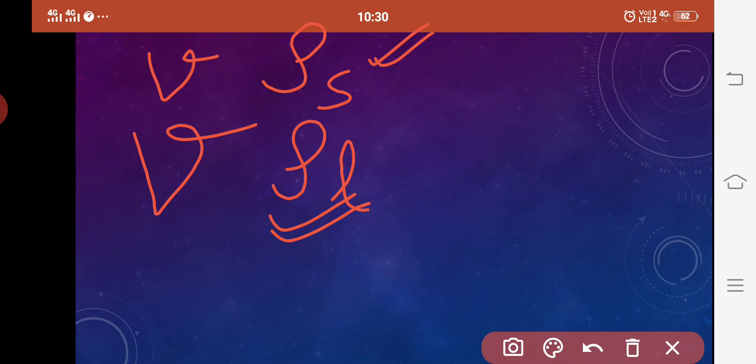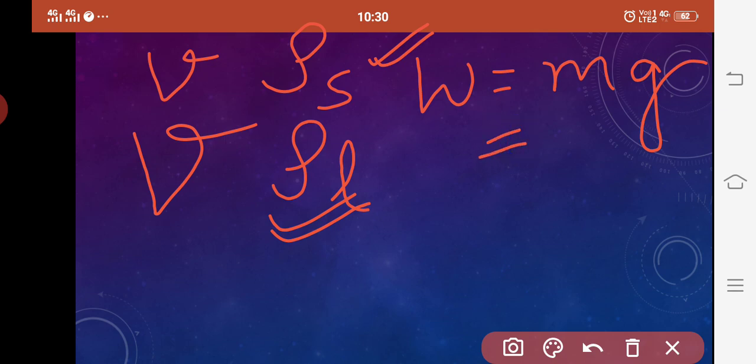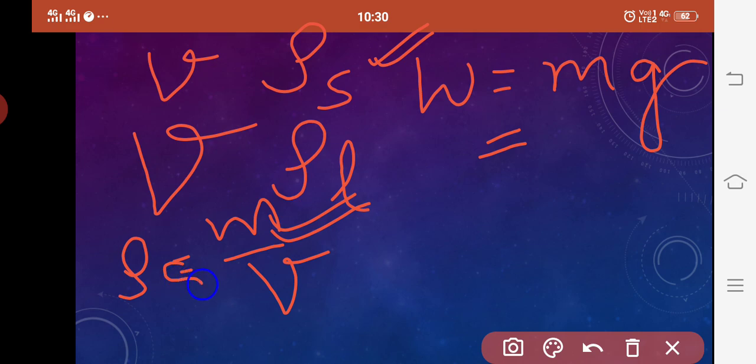Now we know that when a solid is placed in a liquid, it exerts a downward force due to its weight, and we know weight is equal to mass into acceleration due to gravity. This was the formula. And we know mass is equal to what? By density, what we have? Mass upon volume. Okay, now if I consider this to be rho s, because weight is because of the solid, so here we will consider the density of solid. Okay, so here we will consider rho s, and here we will consider capital V.